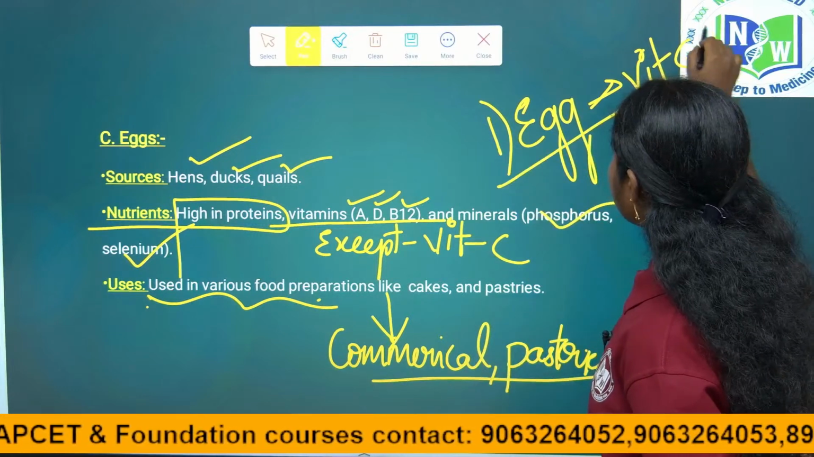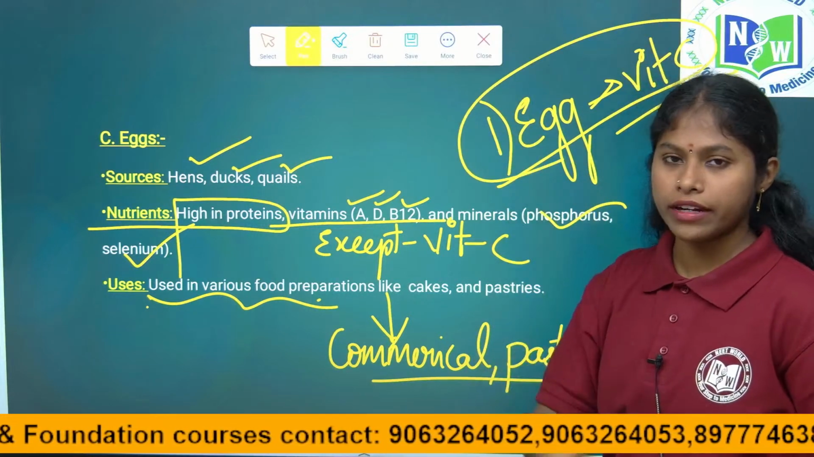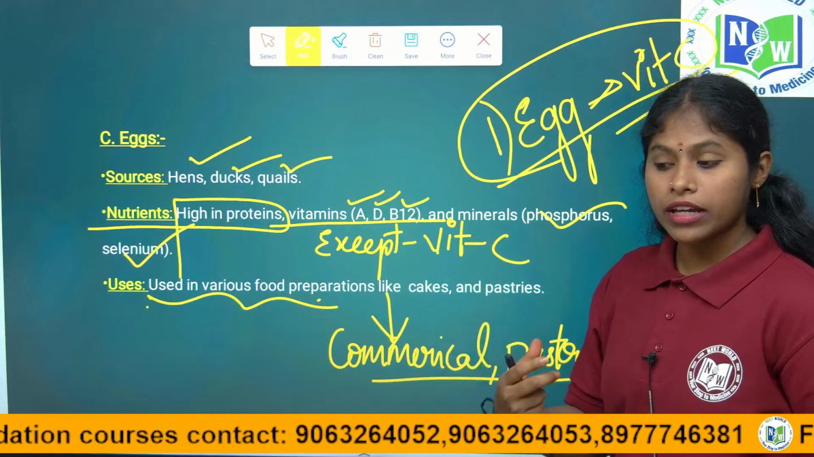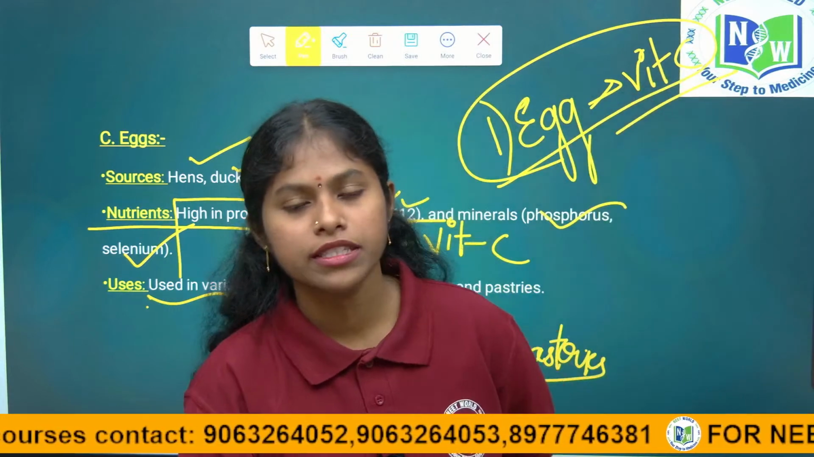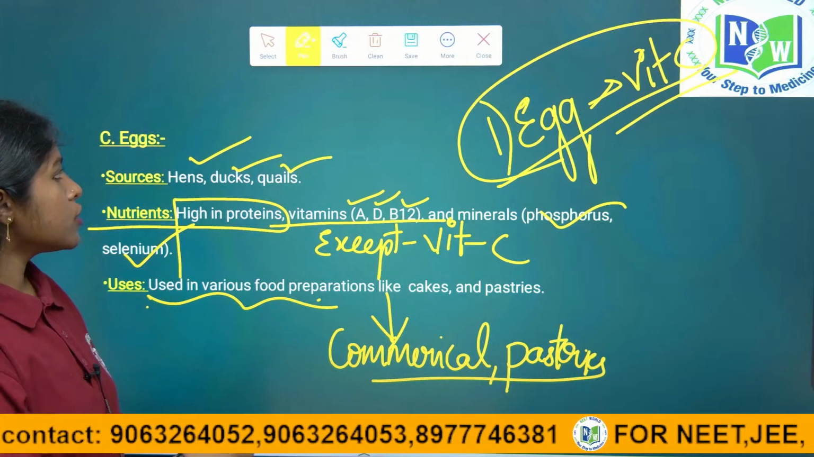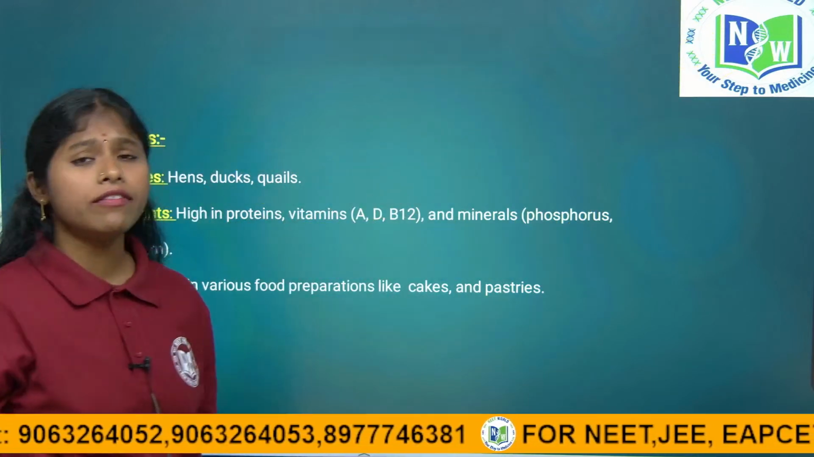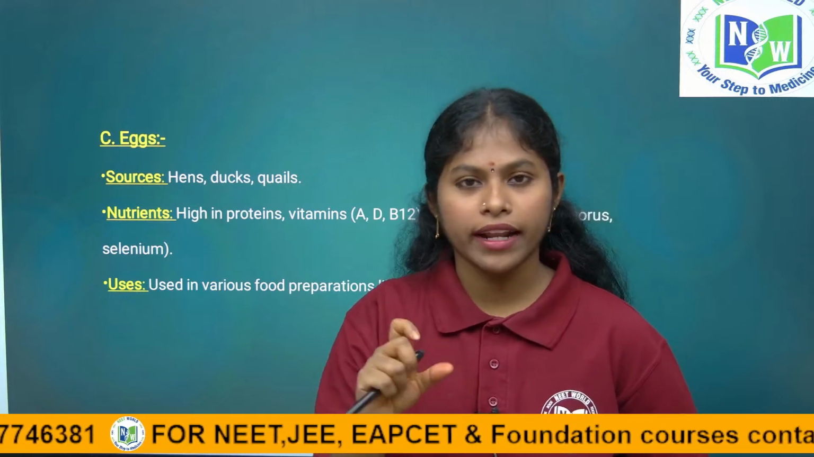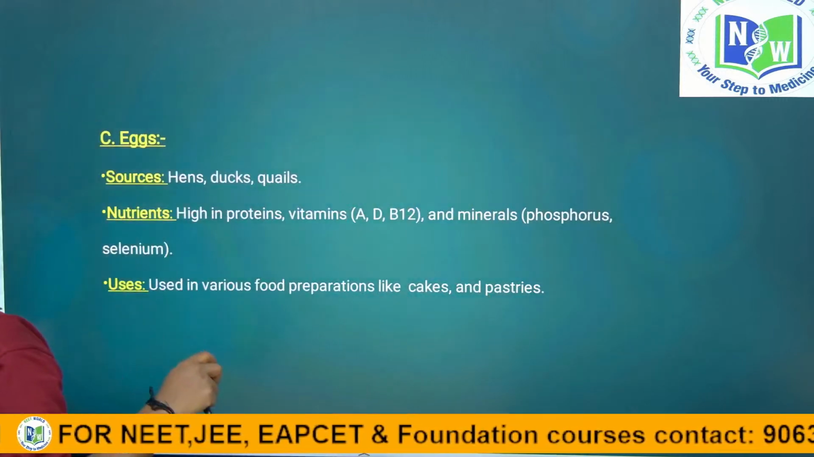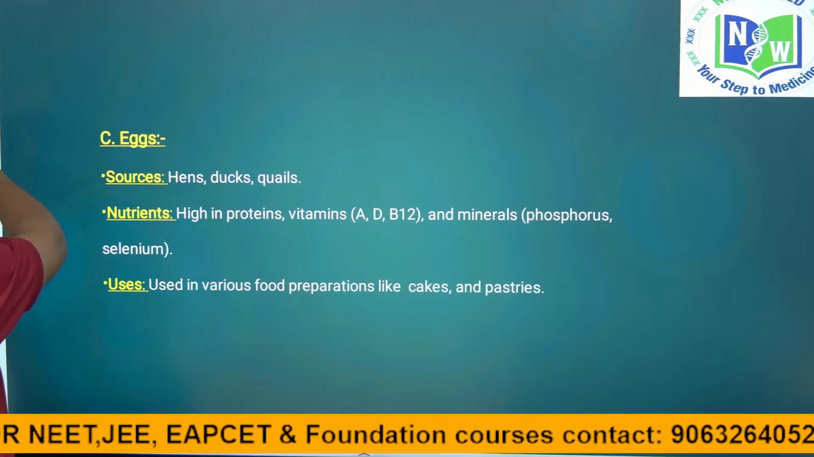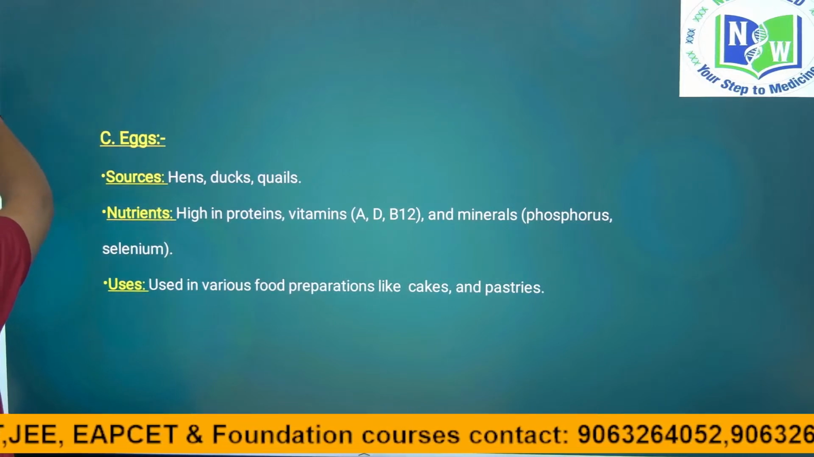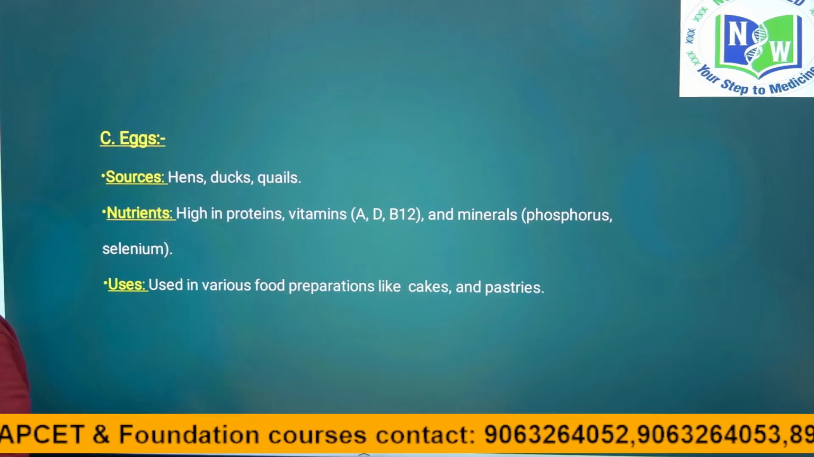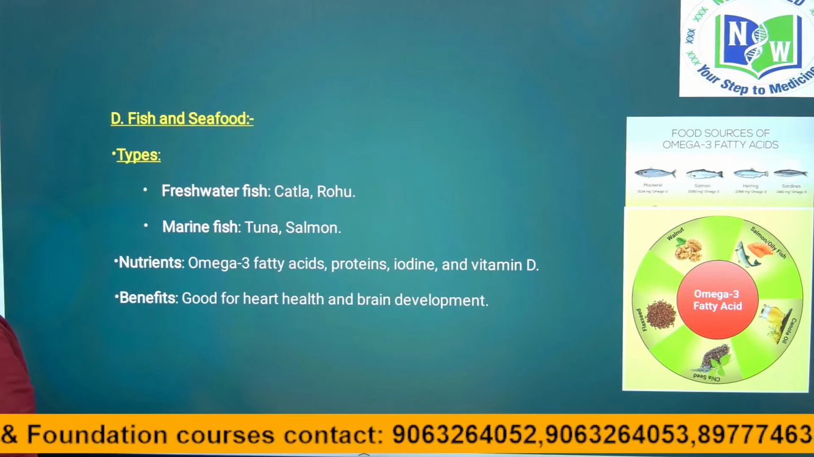Egg has all the vitamins, so we get essential vitamins from it, right children? Egg has all vitamins except vitamin C. That is why the doctor always prescribes eating 1 egg daily when we fall sick. They will say, eat 1 egg. In corona time also, what did they tell us? We have to eat 1 egg daily, right children? Because egg has all the vitamins except vitamin C.